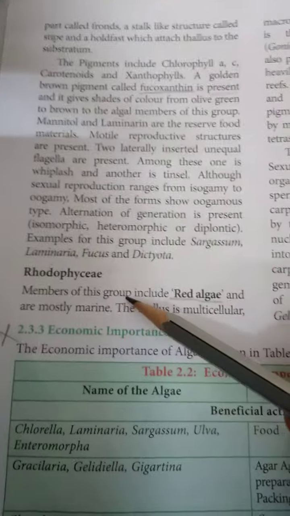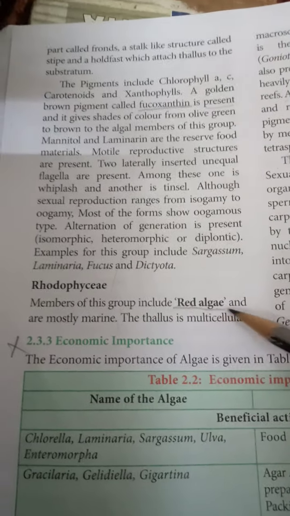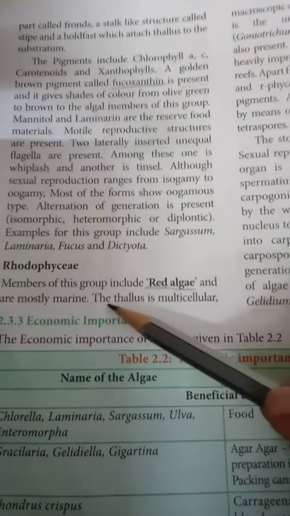Rhodophyceae. Members of this group are red algae and are mostly marine. The thallus is multicellular, macroscopic, and diverse in form. Porphyridium is the unicellular form, Goniotrichum is filamentous, and ribbon-like forms are also present. Corallina and Lithothamnion are heavily impregnated with lime and form coral reefs.